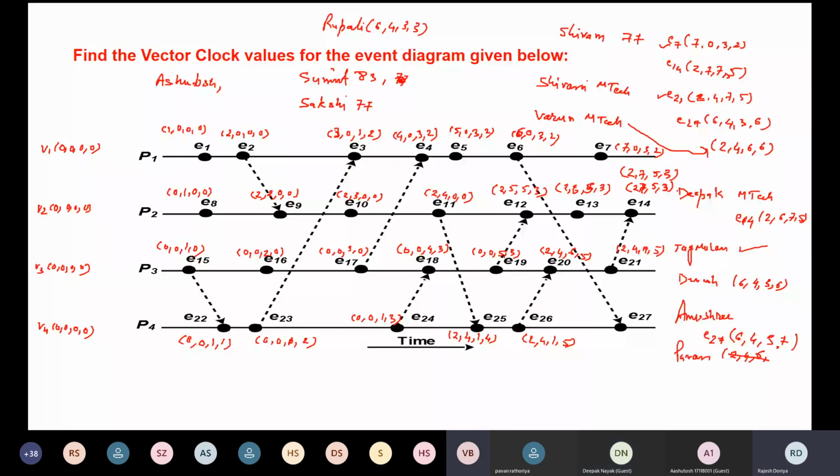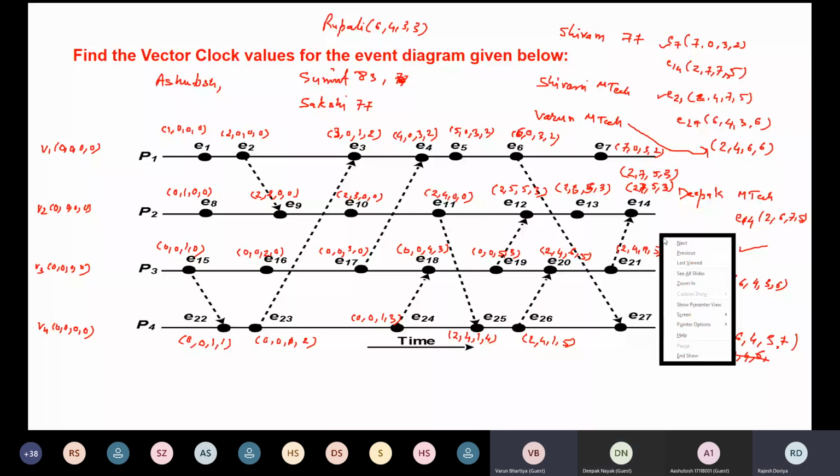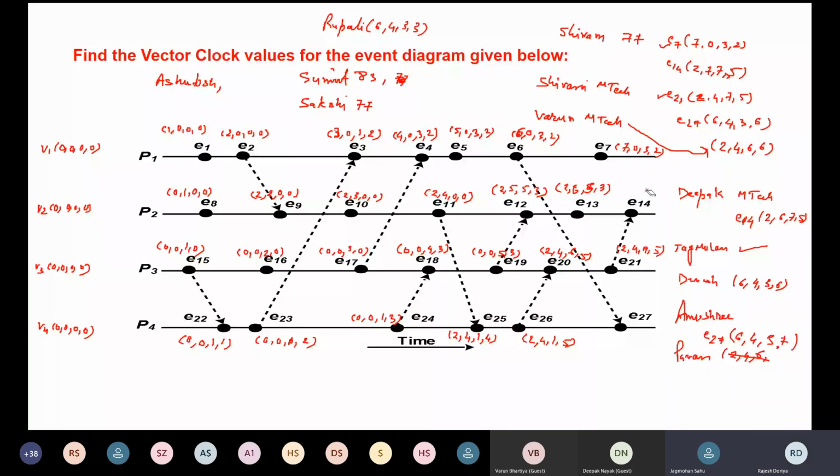So E14 is a receive event, no? 2, 7, 7, 5. Exactly. So it will depend on E21. E14 is again a receive event, so we have to calculate the maximum. So the maximum is going to be 2, then the maximum is going to be 6, so we have to increment it by 1, so it will become 7.